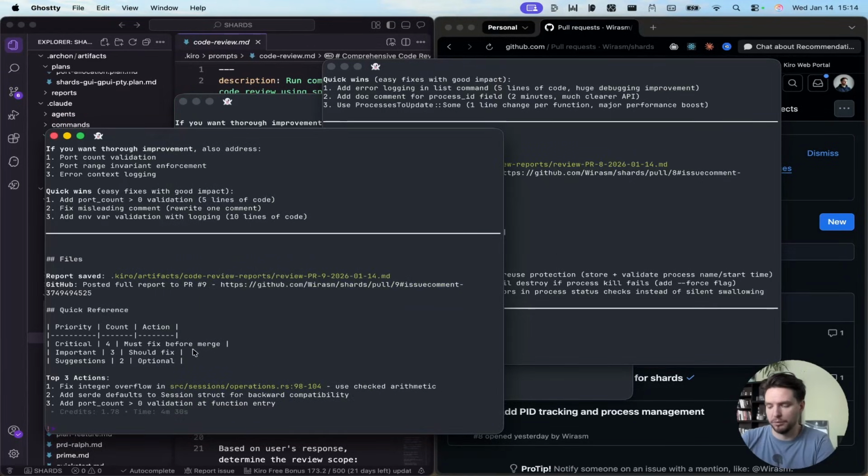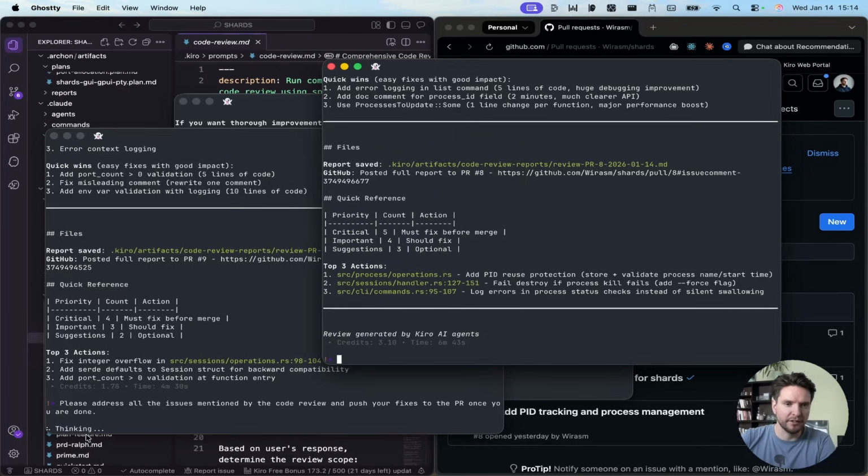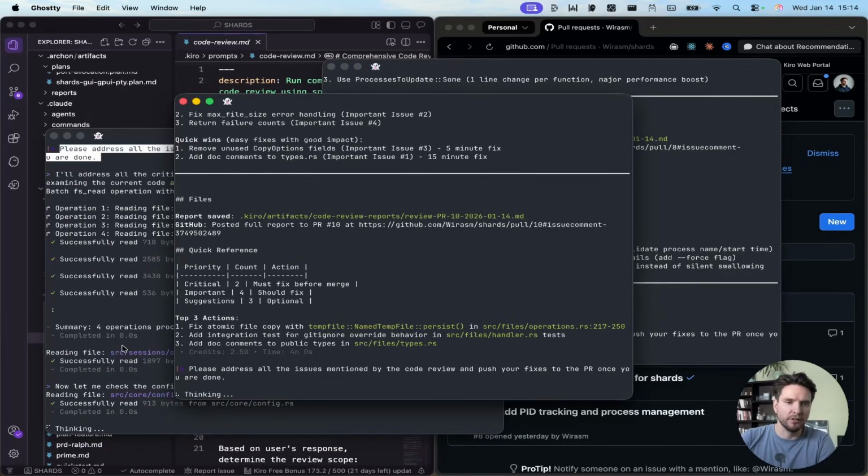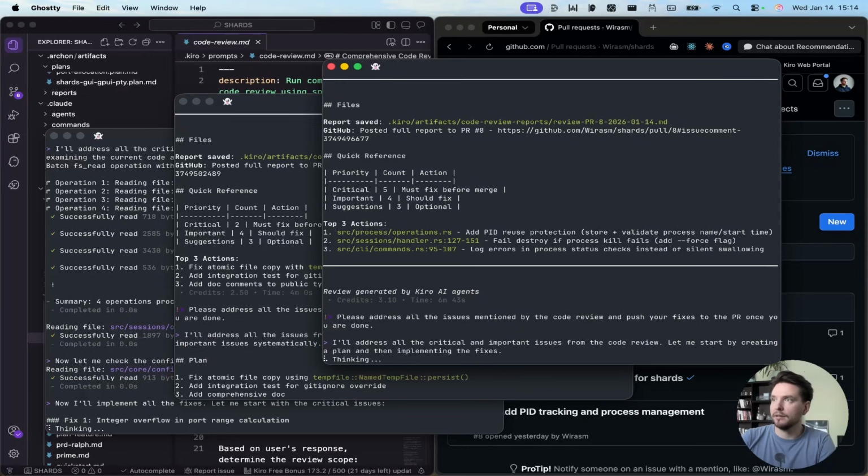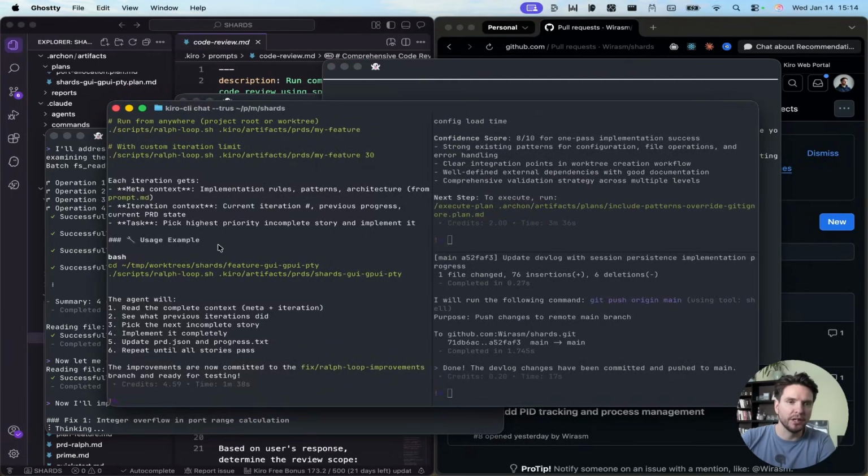So I'm just going to do the same prompt on all of them. Please address all the issues mentioned by the code review and push your fixes to the PR once you're done. And I'm actually going to just copy that. And now that is running on all of them. While that is running, let's take a look at what our Ralph fix has done here.